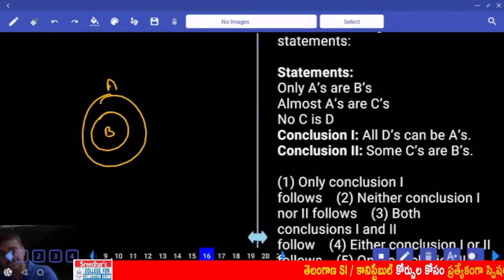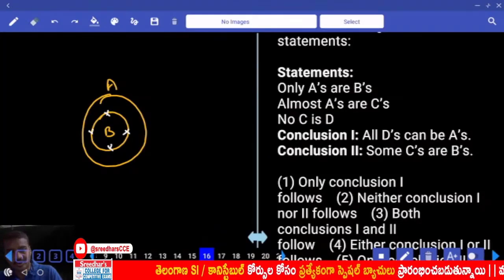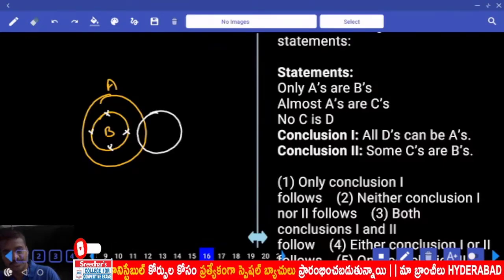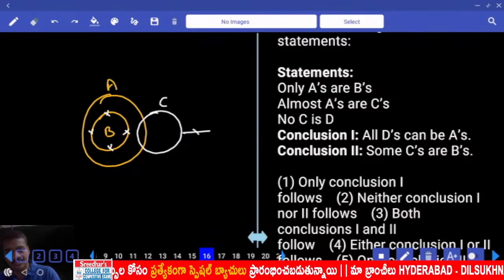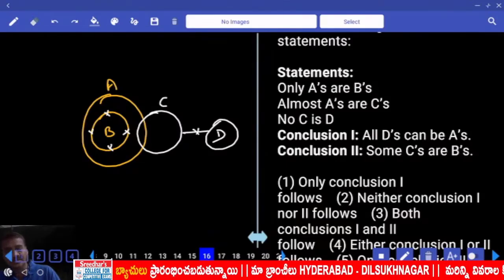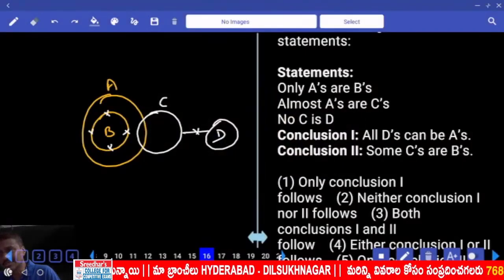That means this B does not belong to anything else, only SRBs. Then at the same time, almost SRCs, almost means some SRCs. Then no C is D, no intersection between C and D. Then all D's can be S. Now the center D can be A. Is it possible? All D's can be S.